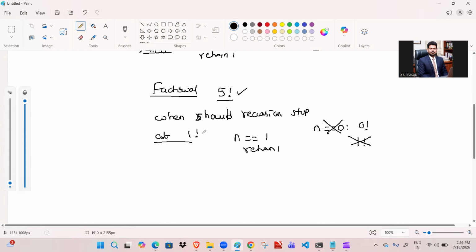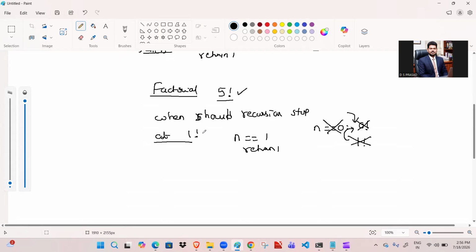So I want to stop at 1 factorial instead of making one more iteration. One more iteration costs, in the sense that one more iteration means there is a chance of increasing the memory. So I want to reduce that. Okay, so this is nothing but what is called the base case.